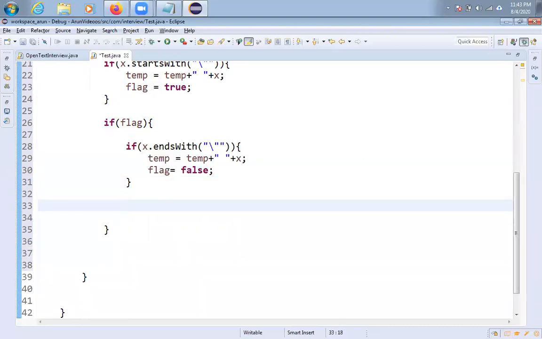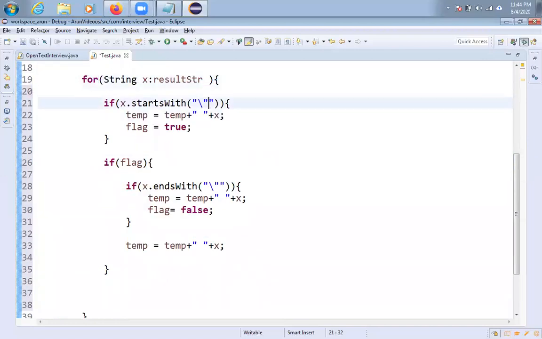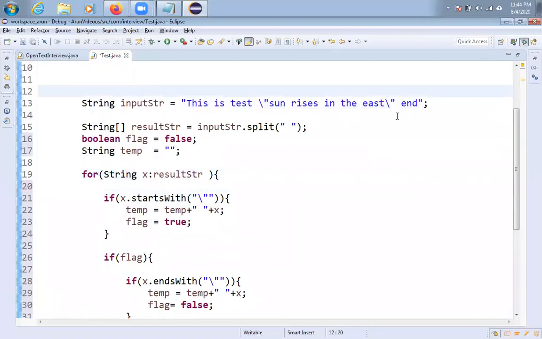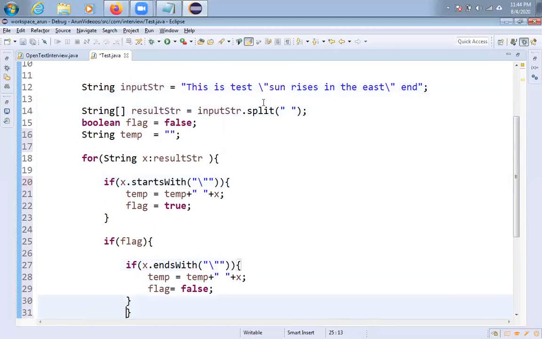In that case, what do I need to do? I have to add temp equal to temp plus x. You have to give some space as well. And one more thing, you have to add an if condition. Why? If you don't add the if condition, then the string starting with the start double quotes will also be added. I don't want to add that double quotes.